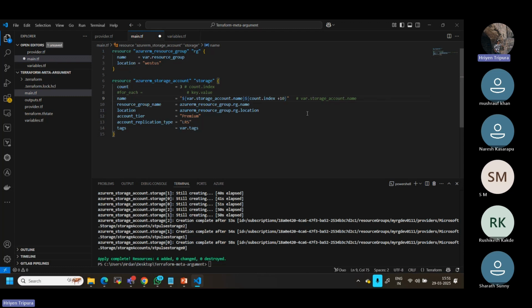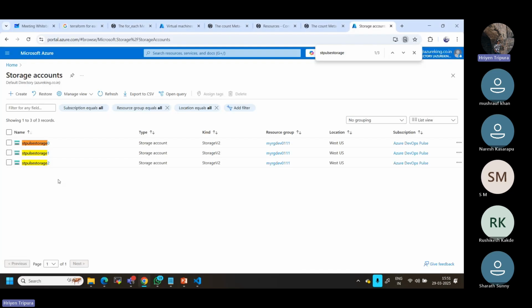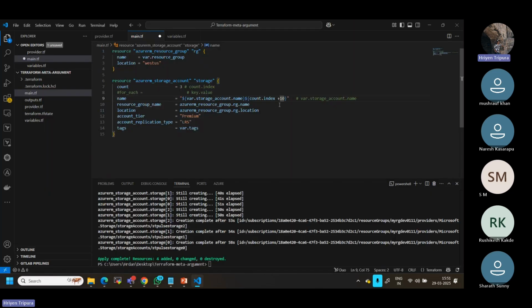Now what I'm trying to say is, okay boss, whatever resource you have created, you started with the 0 index number, meaning the name has a 0, but I don't want to give this name. I want my storage account name to start with 10. Okay, then in this case, I can give it this argument.